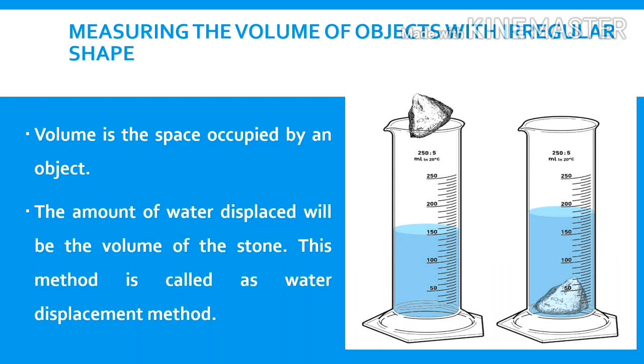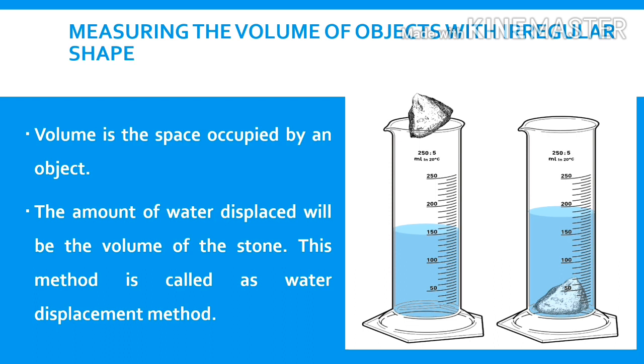How much water would be displaced? How can you calculate? To calculate the amount of water displaced, you have to subtract the initial reading from final reading so that you obtain 180 milliliter minus 150 milliliter is equal to 30 milliliter.